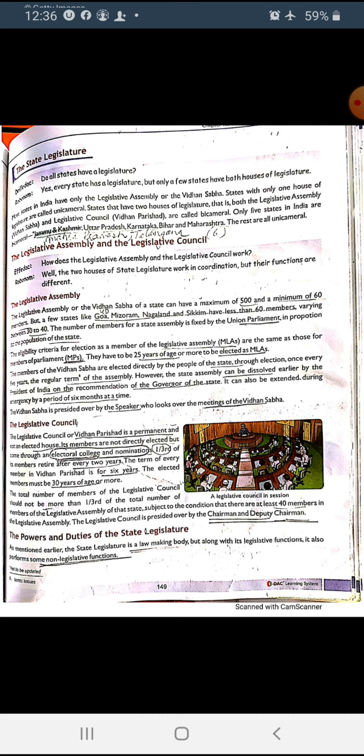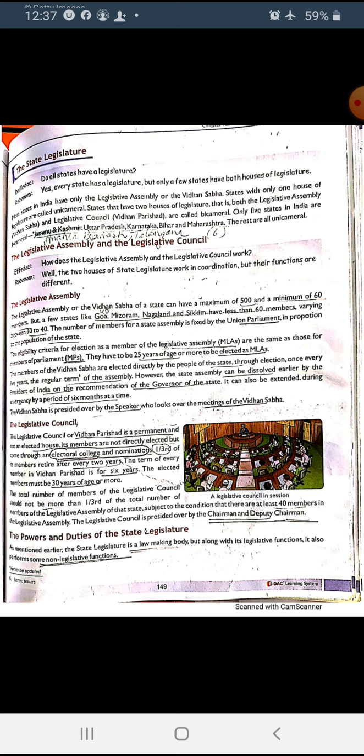It means those states have one house, they are unicameral. Uni means one, cameral means house. So out of 28, we have 6 bicameral legislatures and 22 unicameral legislatures.